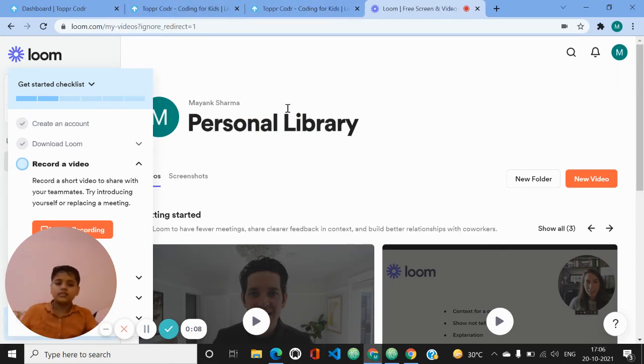My name is Mayank Sharma and I study in class 7th at Ryan International School, Noida. I want to become a coder, and my hobbies are to play cricket, to sing and dance also.